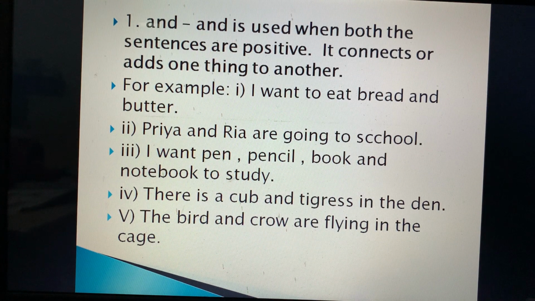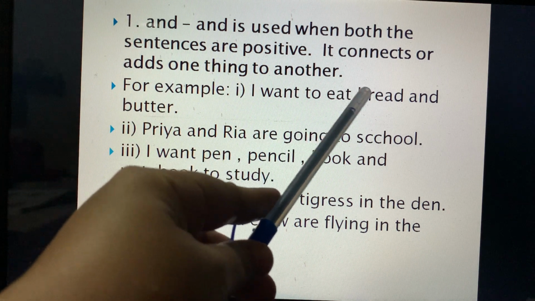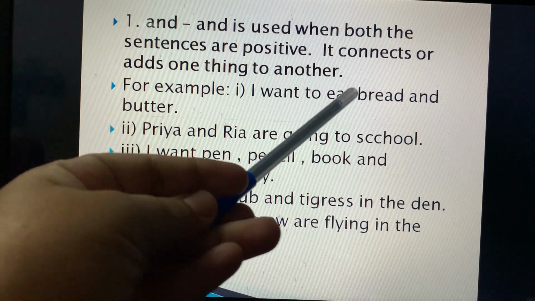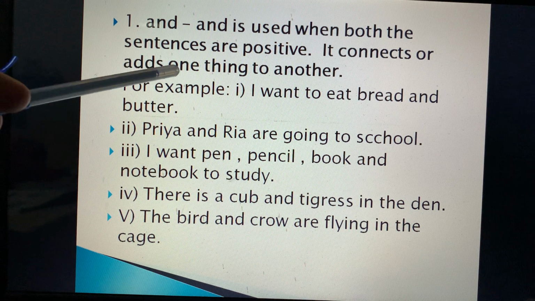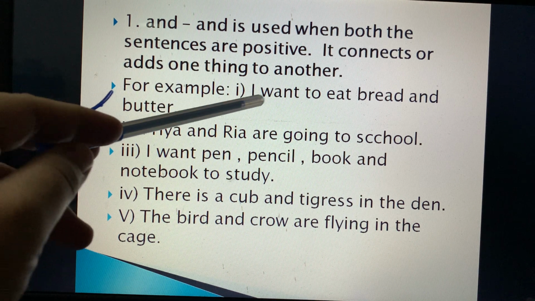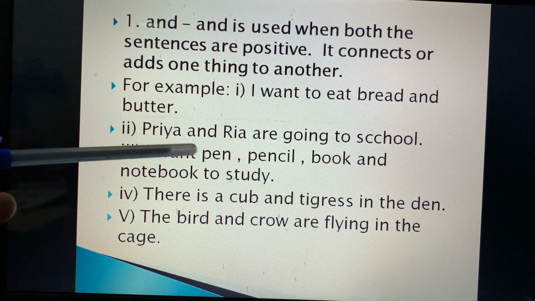Fine. So these are the 4 conjunctions you need to learn: or, and, but, because. Now let us start the uses of these conjunctions. And is used when both the sentences are positive. I have already told you, when both the sentences are positive, we are going to use the conjunction and. It connects or adds one thing to another. It is very simple. Now you can look over here. I want to eat bread and butter. So it is adding bread to the butter. It is written over here, na? It connects one thing to another.